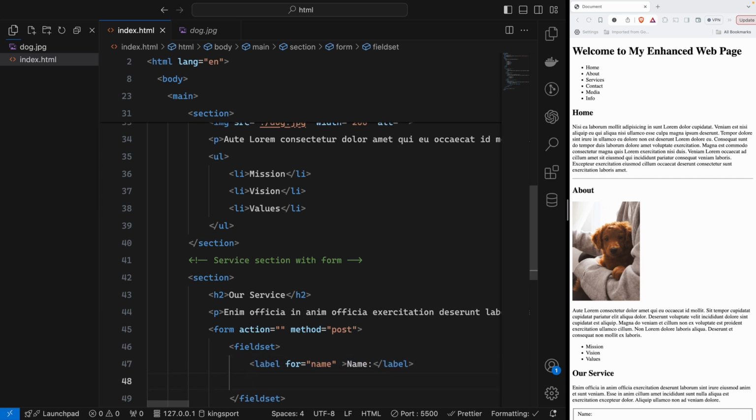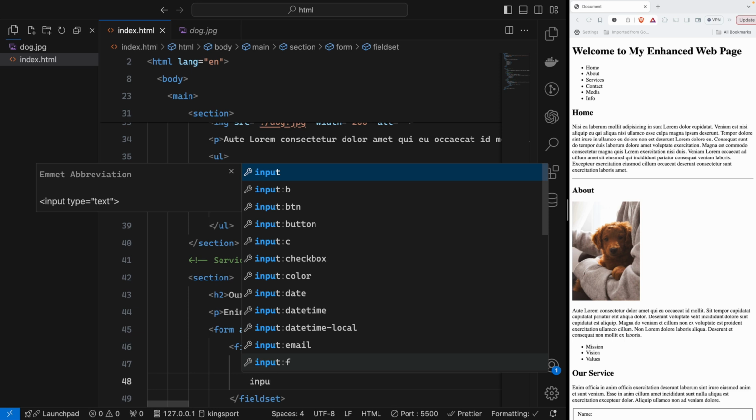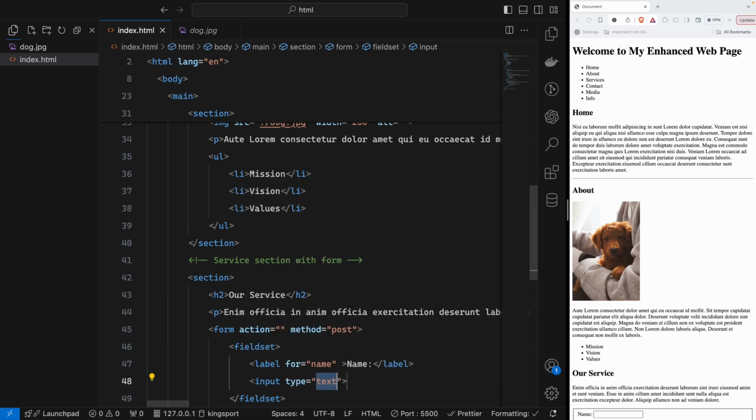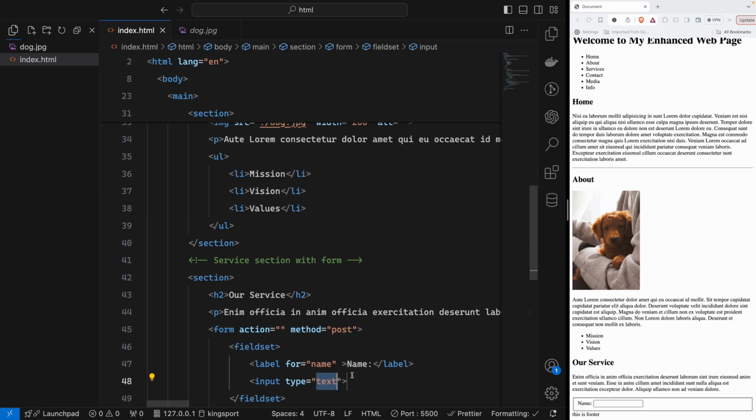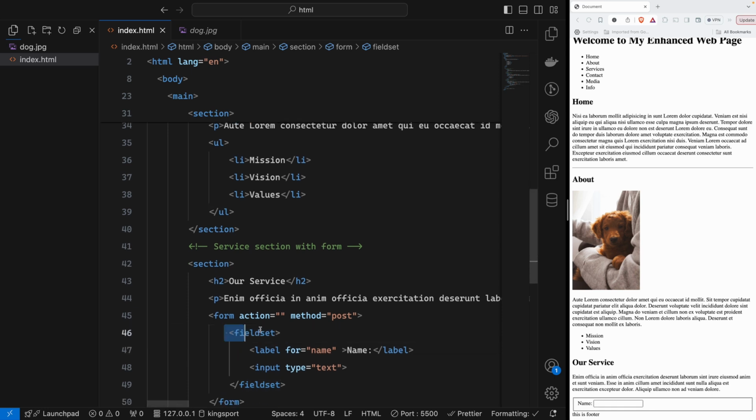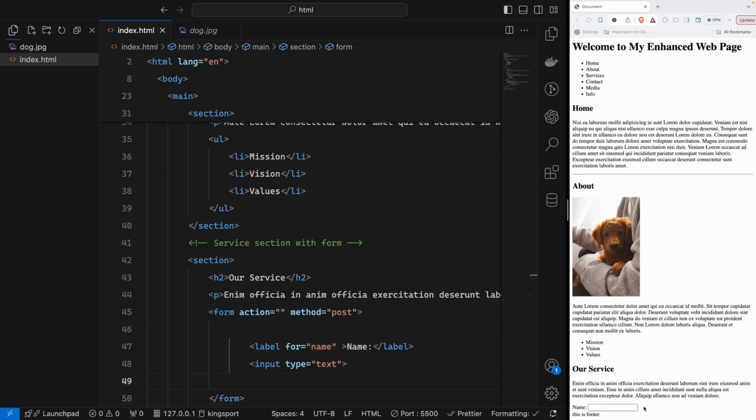And after that we may have input. That input is actually inside the fieldset, as you see here. So the fieldset is that line or border. If I delete that fieldset, you may not see the border here. Border is removed. So that fieldset is like grouping the form elements inside it.